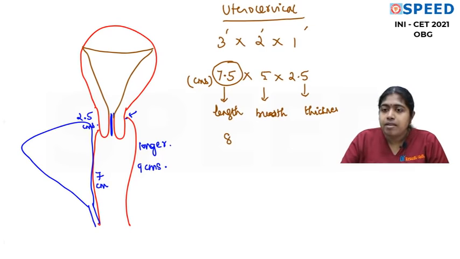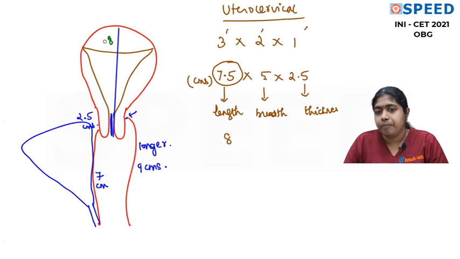So what is this 8? So let's mark. Please follow carefully. Now let me take this. So 8 is starting from the fundus up to the external os. That is the uterocervical length. Now this is 8 centimeters. So what is 8 centimeters? 8 centimeters is starting from the fundus to the external os. It is 8 centimeters.